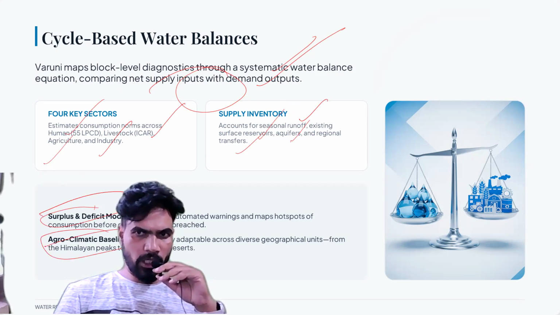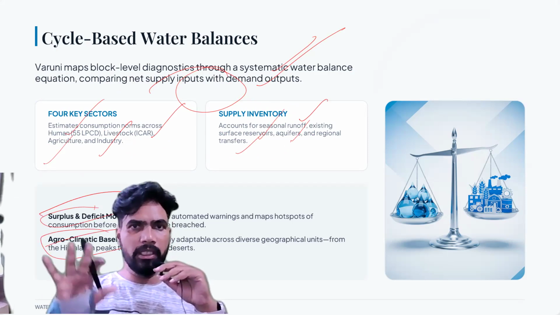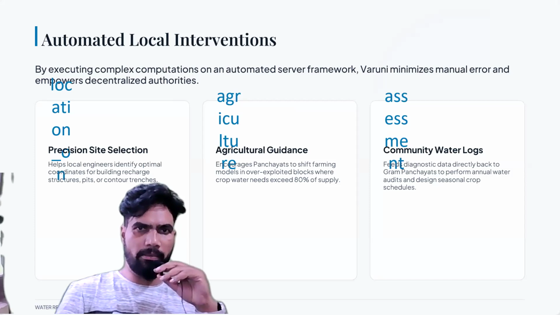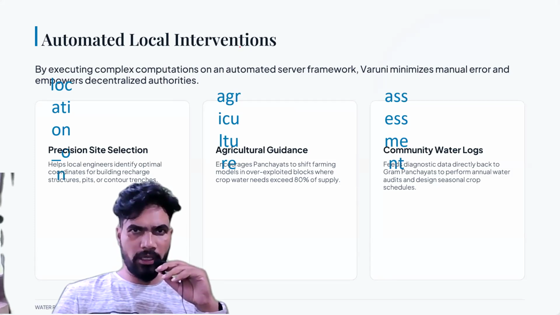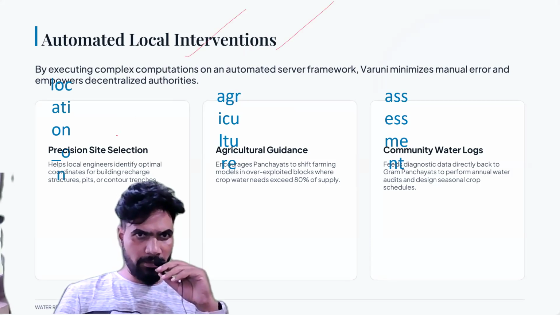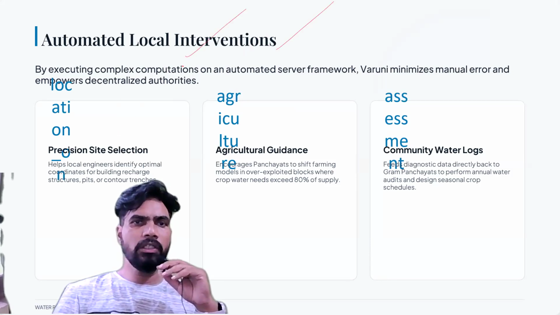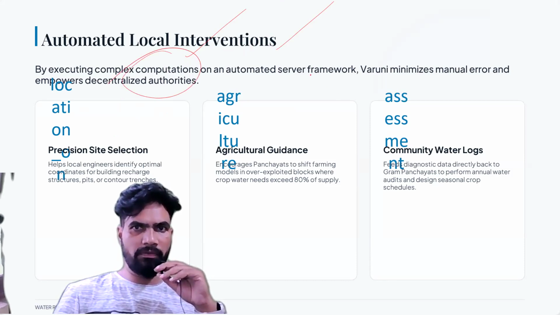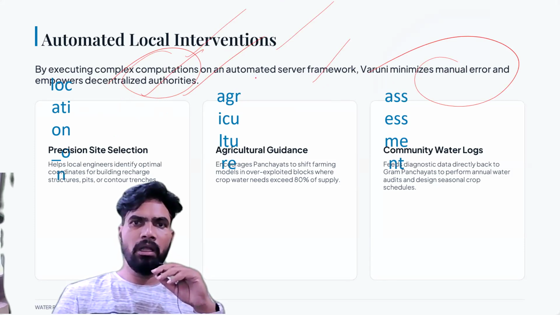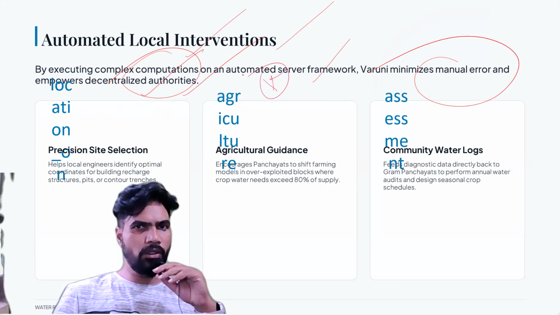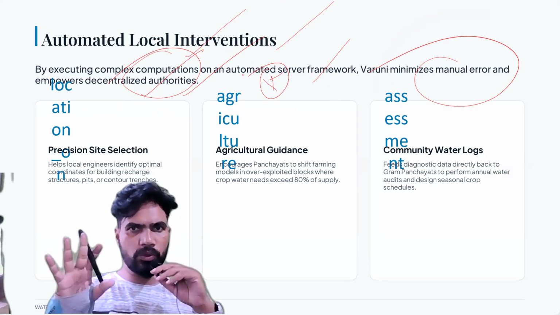Agroclimatic baseline is also measured in this Varuni app. Okay. Then automatic local interventions will also be suggested by this app. By executing complex computations and an automated server framework, Varuni minimizes manual error and empowers decentralized authorities. Okay, ये भी एक important फीचर है वरुणी का. Try to remember it. याद रखने के लिए कोशिश कीजिए.